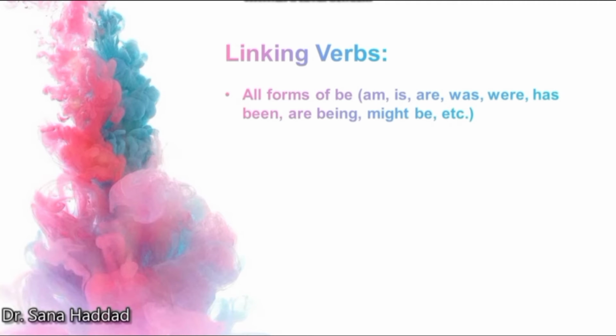Here are some examples of linking verbs. All forms of be: am, is, are, was, were, has been, are being, might be, etc., become, seem, look, feel, appear, taste, remain, and smell.